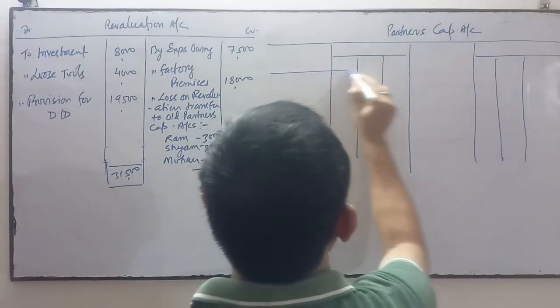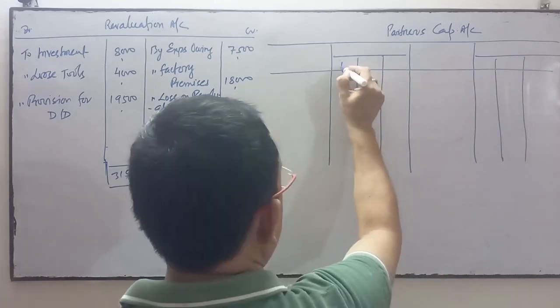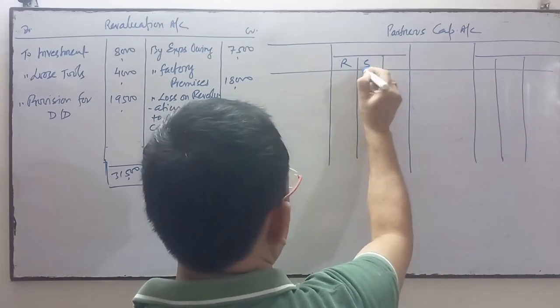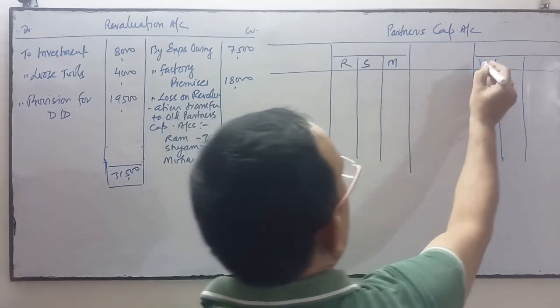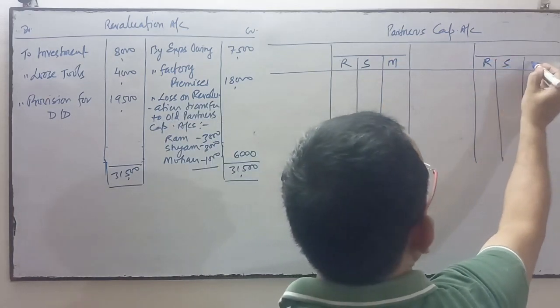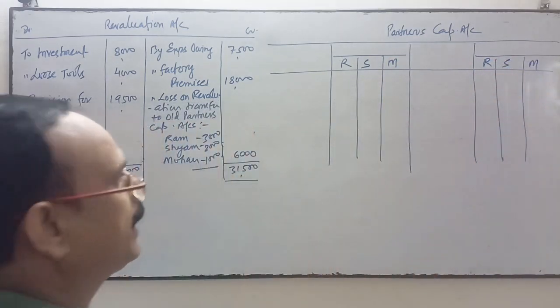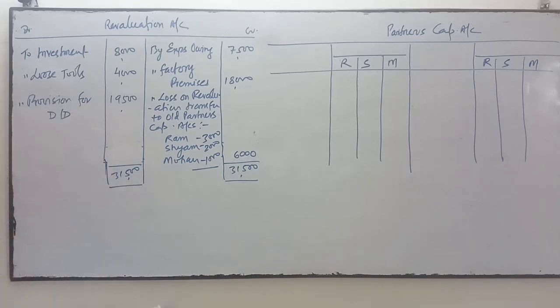This column is for Ram, this is for Shyam, this column is for Mohan. You write the full name; I have written in short, taking the first letter from their names, Ram, Shyam and Mohan.